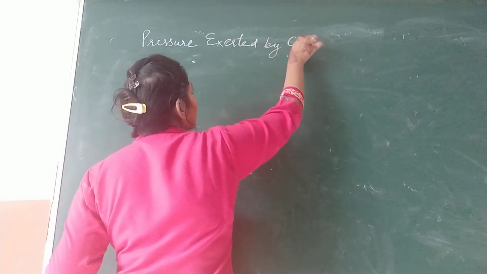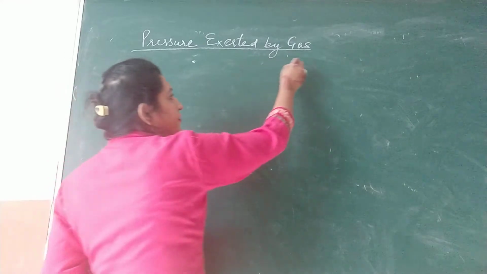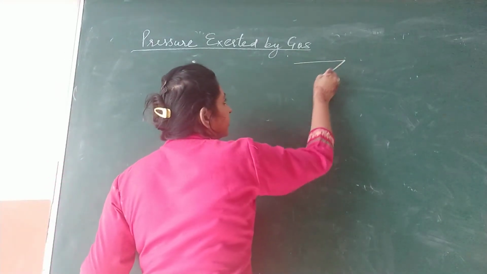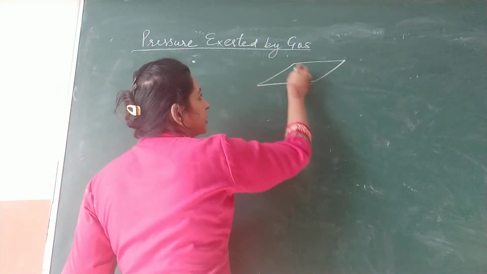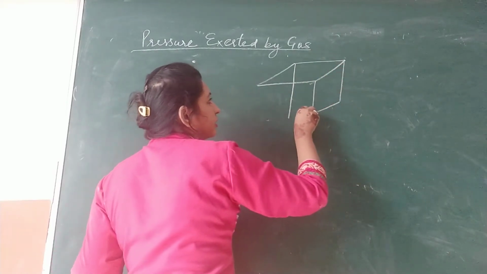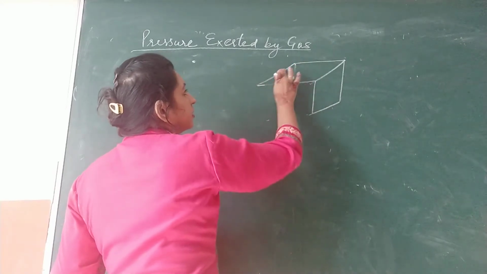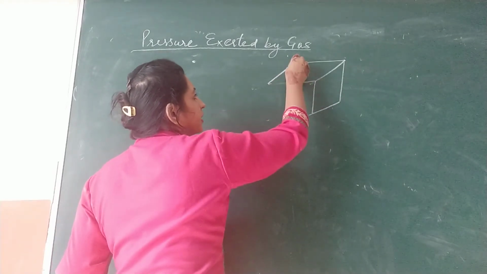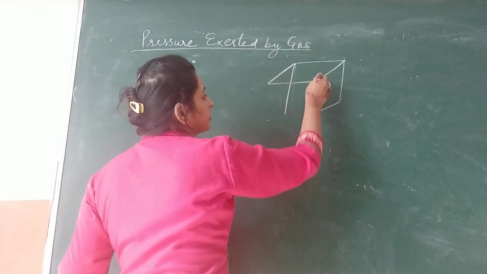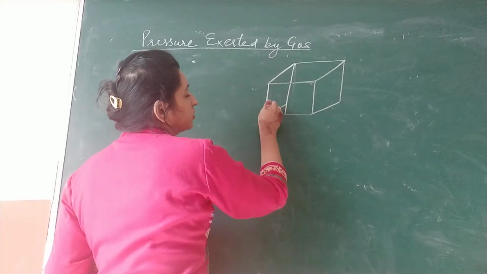So what is the formula for this? Pressure exerted by gas. So for that, first we will consider a container. We will consider a cubical container because we want to show the x, y and z axes. We want to show those axes. So we will show a cubical container. You have to make a cube.